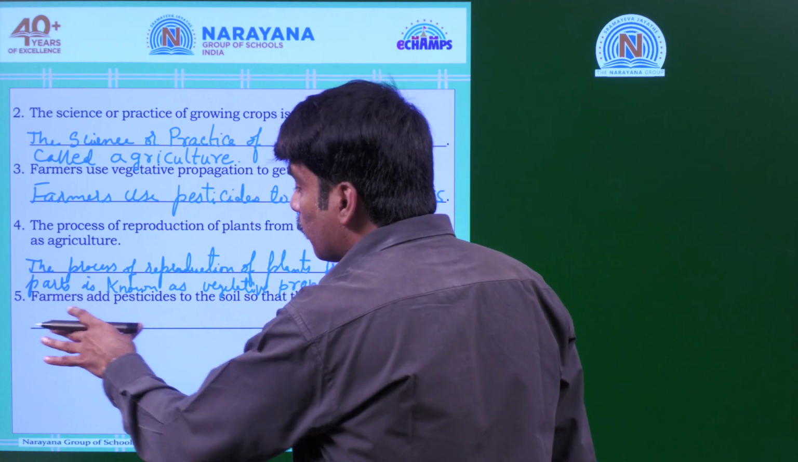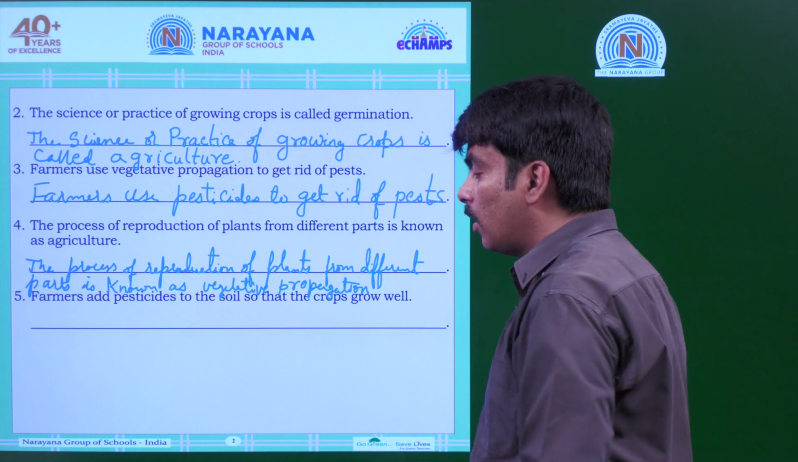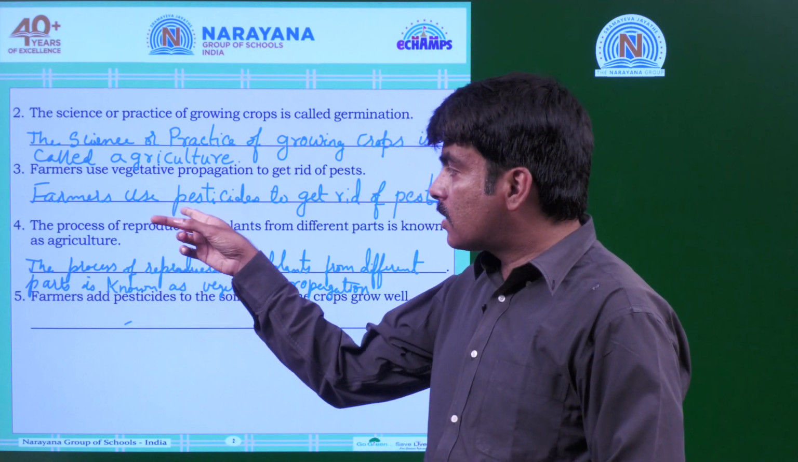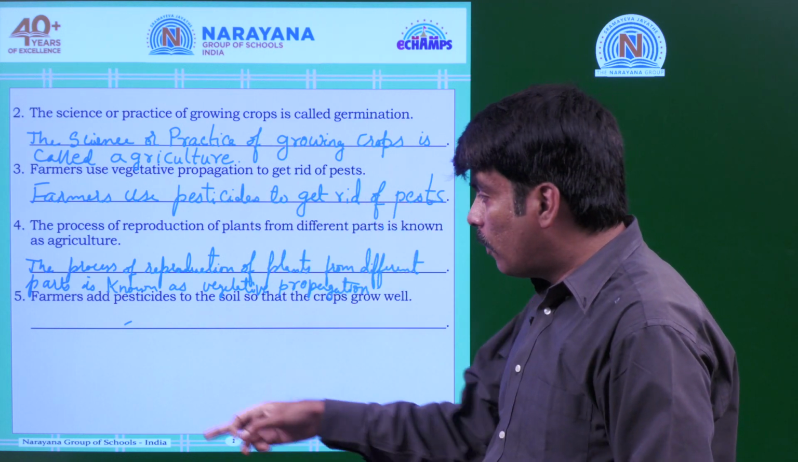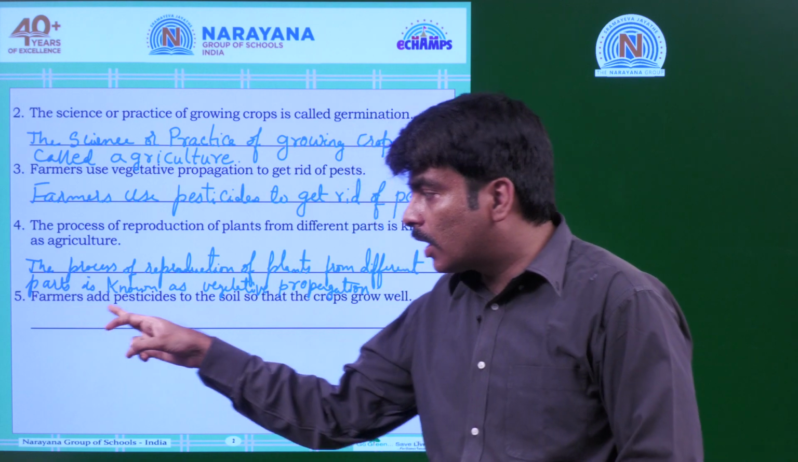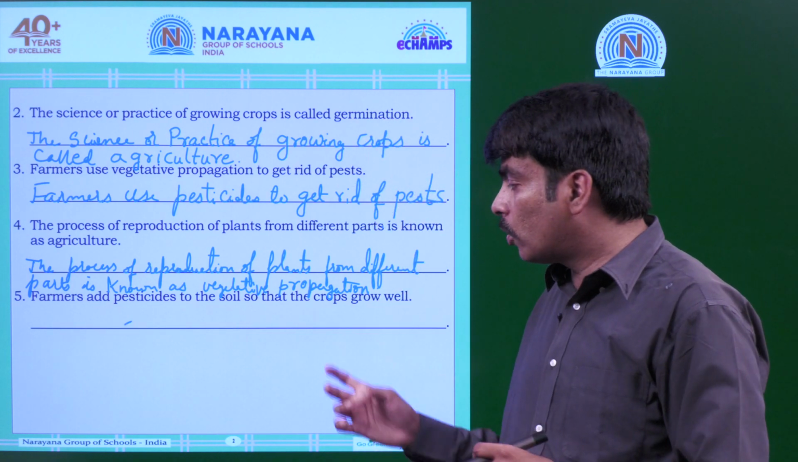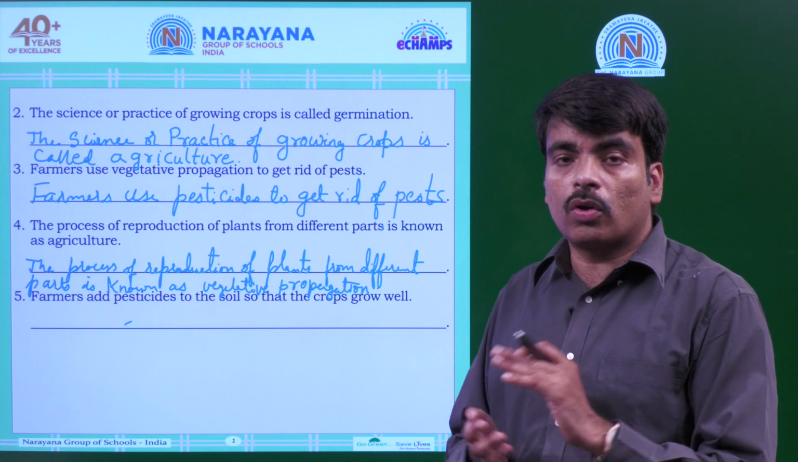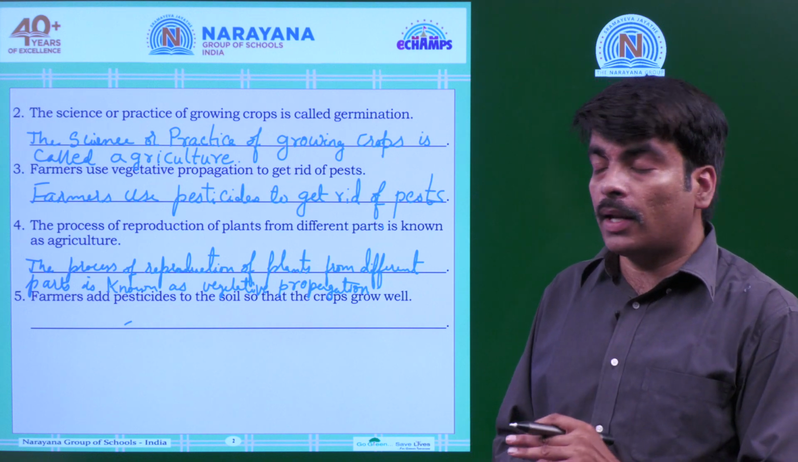Lastly, farmers add pesticides to the soil so that the crops grow well. See here, pesticides. Why are pesticides used? To get rid of pests. Whereas here the word given wrongly is pesticides. What will they add for the growth of a good crop? They will add fertilizers and manures.